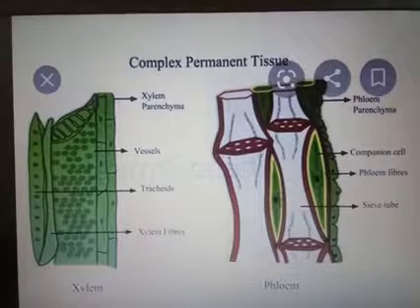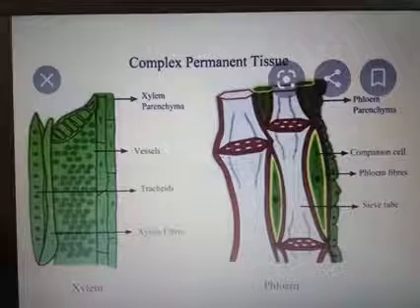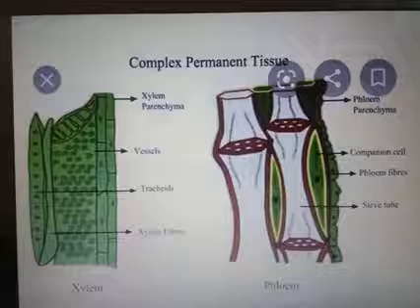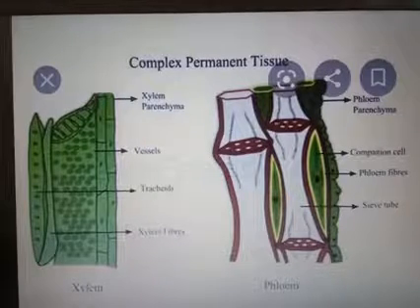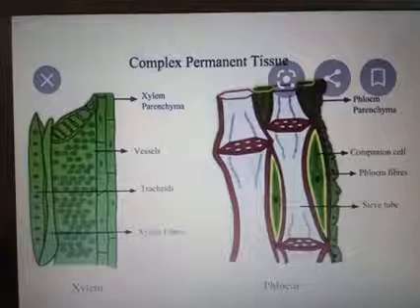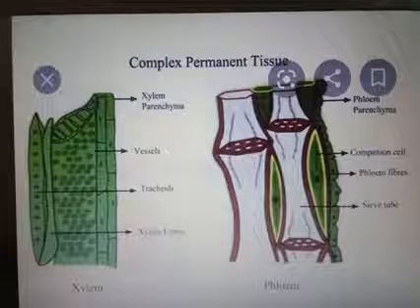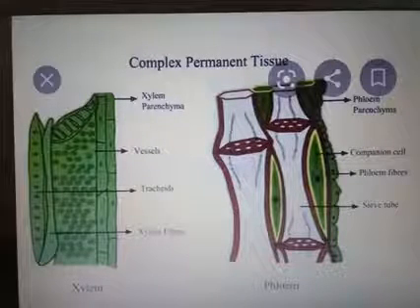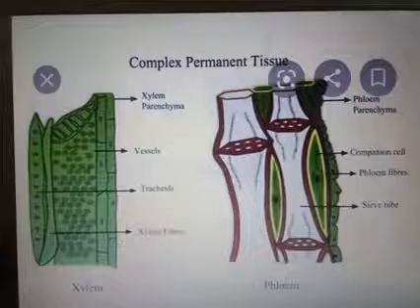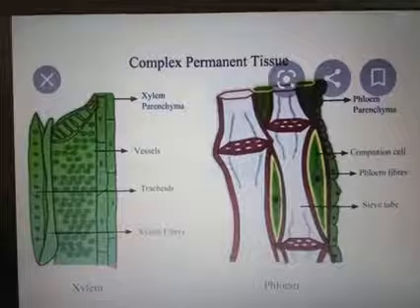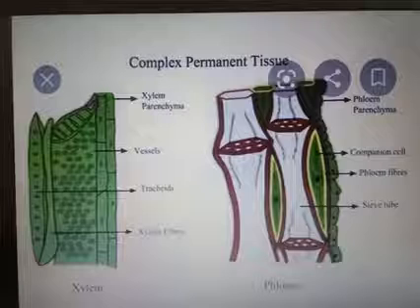So sieve tube cells means it is a tube-like elongated structure. The end of the structure contains sieve plate, sieve pores. Then they are attached to the companion cell. Companion cells are the specialized parenchymatous cells. Phloem parenchyma means parenchymatous cells seen in phloem. Phloem fibers means the sclerenchymatous cells seen in the phloem. These phloem fibers of jute, flax and hemp are used for commercial purposes.